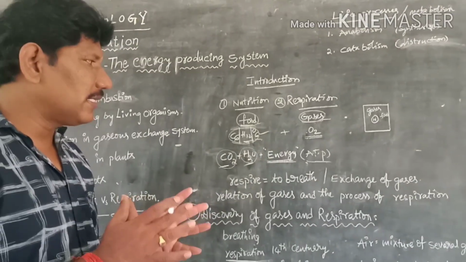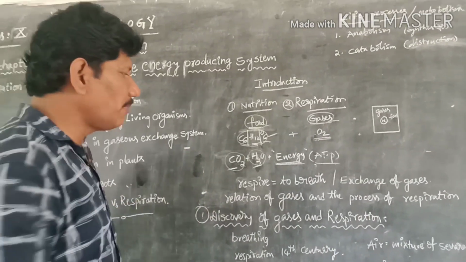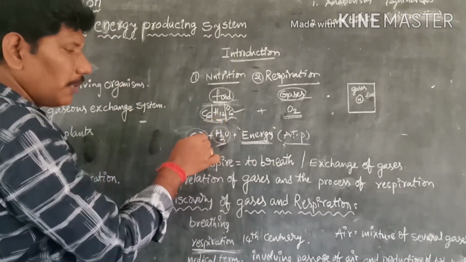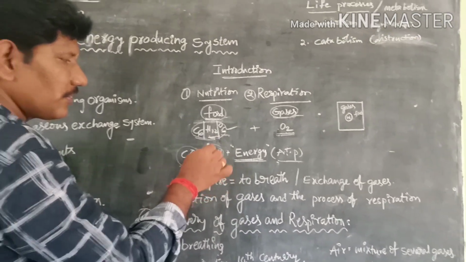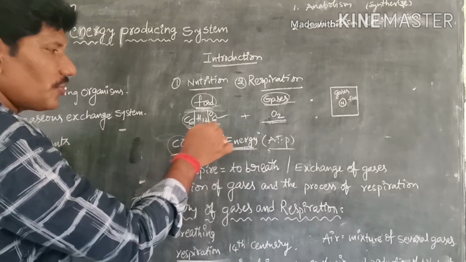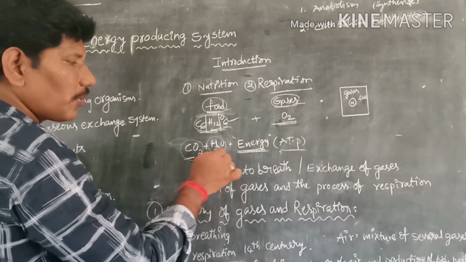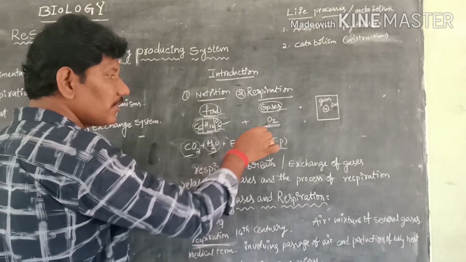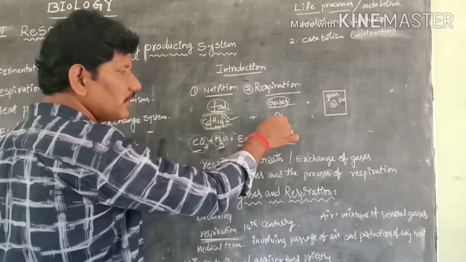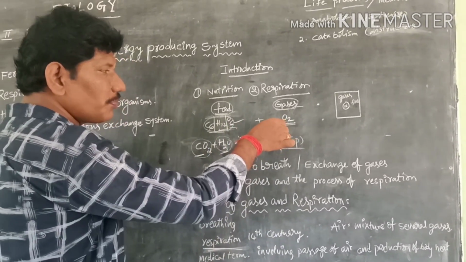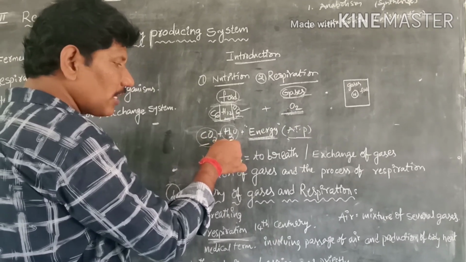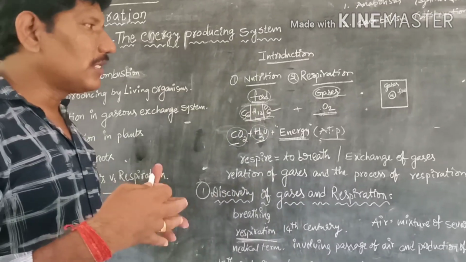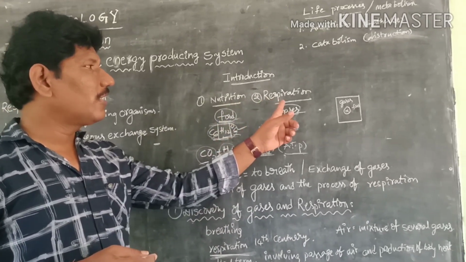Surprisingly, there is some chemistry between photosynthesis and respiration. What are the end products of photosynthesis? Glucose and oxygen are the end products of photosynthesis. But they are the beginning products of respiration. What are the end products of respiration? Carbon dioxide and water. What are the beginning products of photosynthesis? Carbon dioxide and water. So there is a close relation between nutrition and respiration.